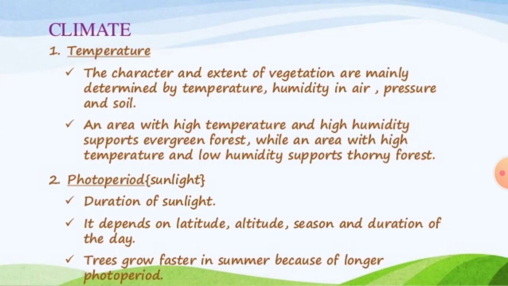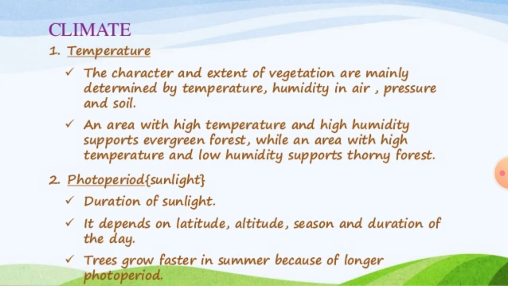Next is the climate, which has three types: temperature, photoperiod, and precipitation. Temperature: the character and extent of vegetation are mainly determined by the temperature, humidity in air, pressure, and soil. An area with high temperature and high humidity supports evergreen forest, while an area with high temperature and low humidity supports thorny forest.